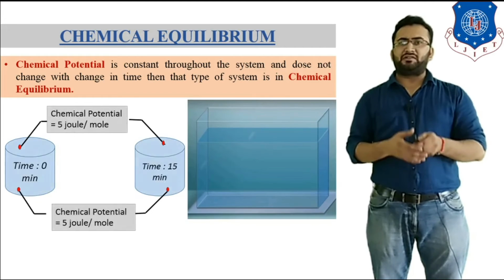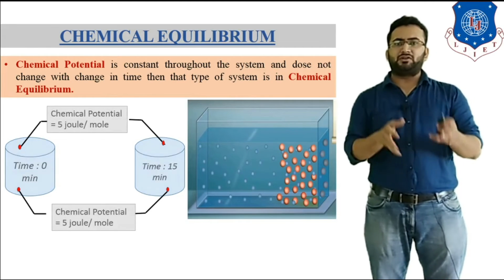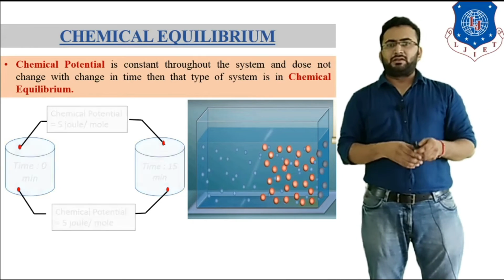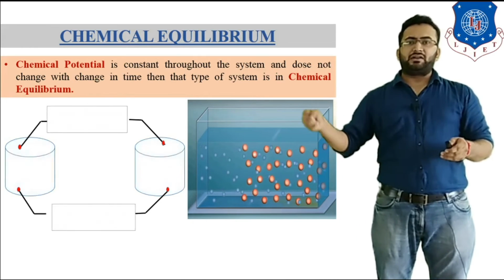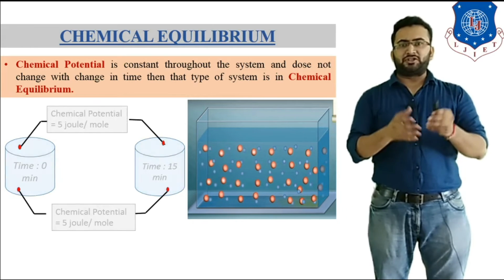For example, let's consider this system. Let's consider there is a solute and solvent. When the solute is mixed in the solvent, all the solute is dissolved in the solvent and makes a chemical equilibrium state.